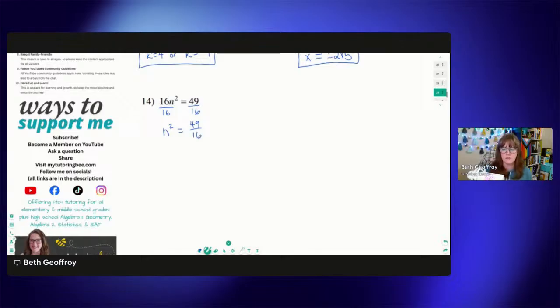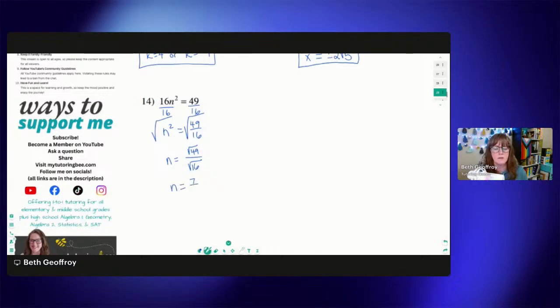So we could leave it like this and still take the square root. Then we're going to run into rationalizing and things like that. If we took the square root of this, we would get the square root of 49 over the square root of 16. So n equals square root of 49 over the square root of 16. And then we can simplify each of those. Because they are both perfect squares, we actually aren't going to have to run into rationalizing on this one.